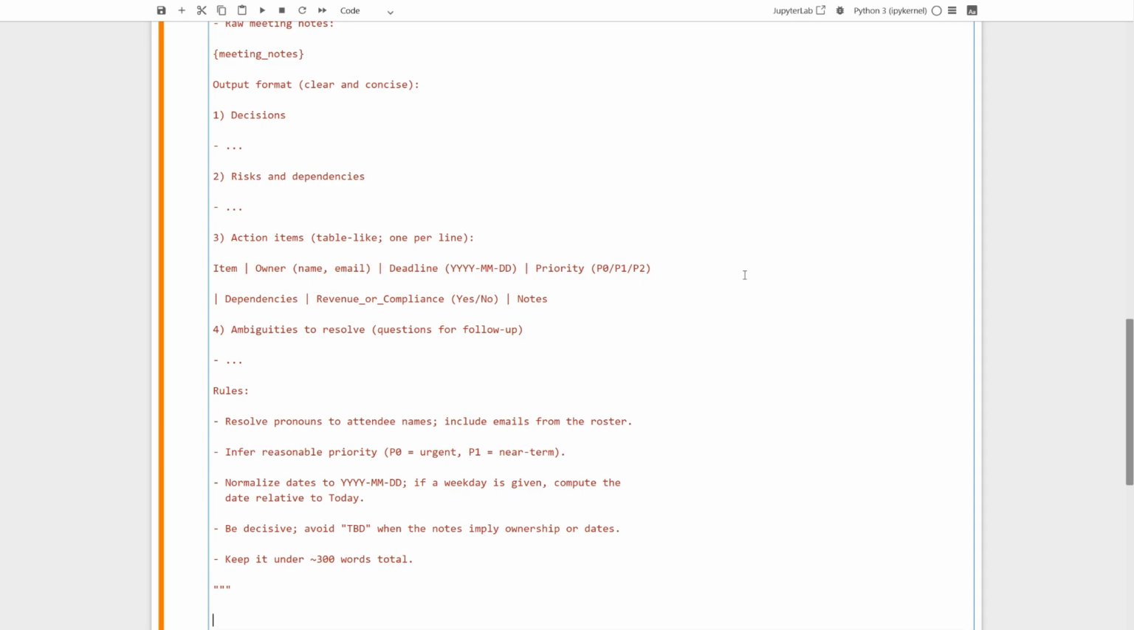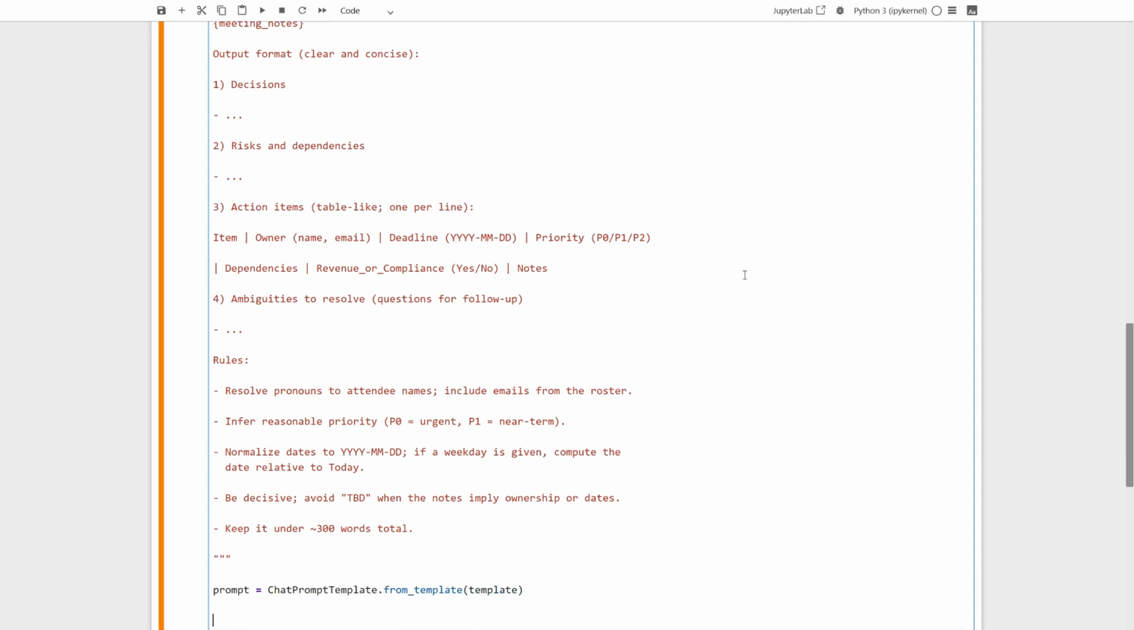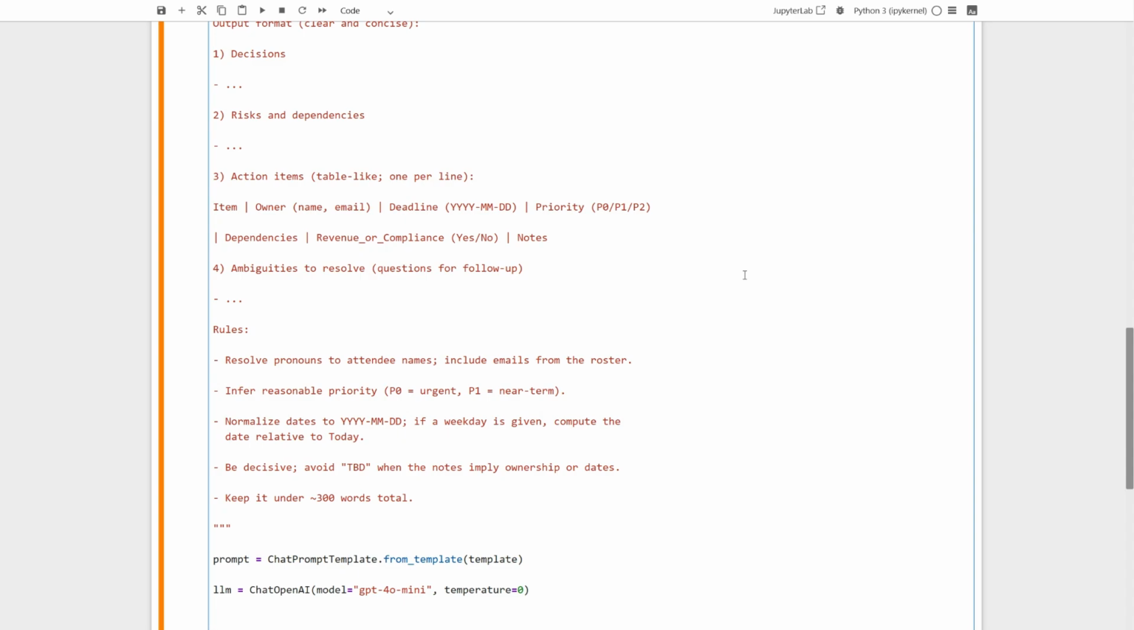Our prompt text is ready to use. We turn the raw template into a prompt object that can be filled with real values. Next, we initialize the chat model using GPT-4o Mini with temperature set to 0 for consistent outputs. Finally, we chain it all together, format the prompt, send it to the model, then pass the reply into plain text.